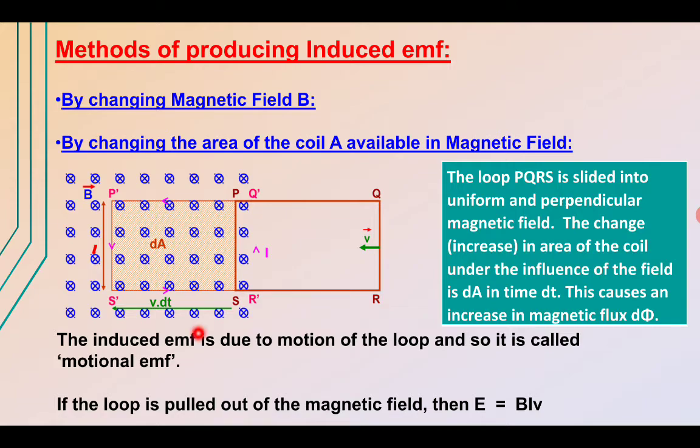So the EMF induced due to the motion of this loop is known as the motional EMF. The EMF is produced because of the motion, and if the loop is pulled out of the magnetic field, in that case the induced EMF is equal to B L V, where B is the magnetic field, L is the length, and V is the velocity with which we are increasing or decreasing the area of this coil.